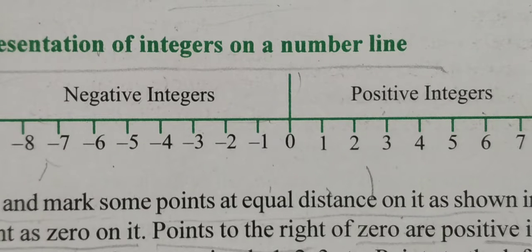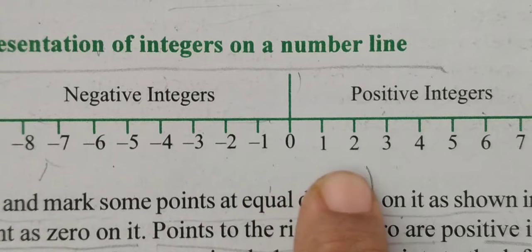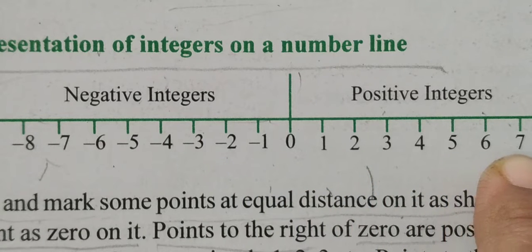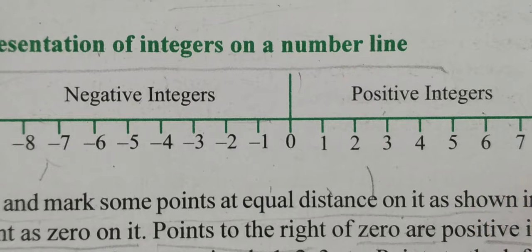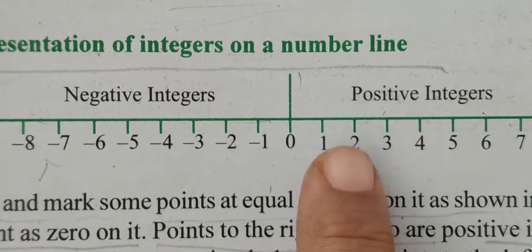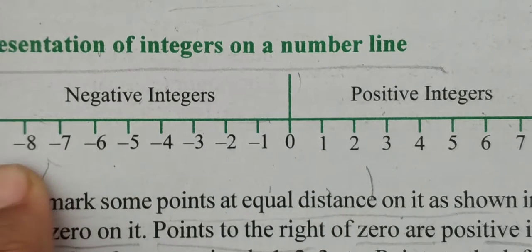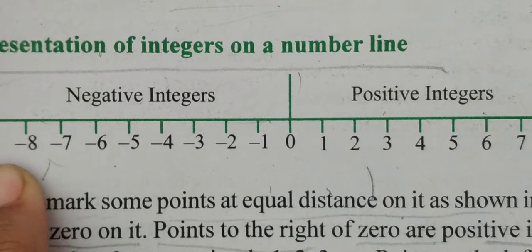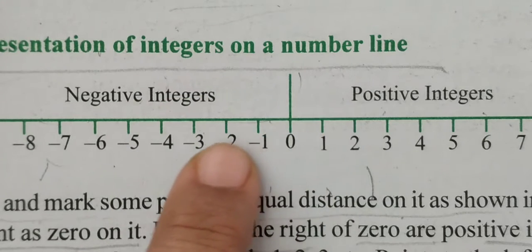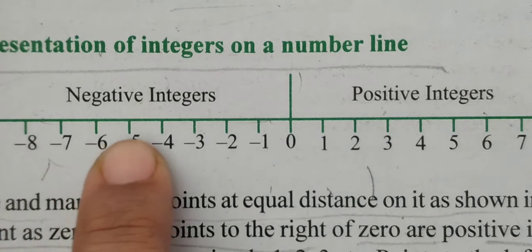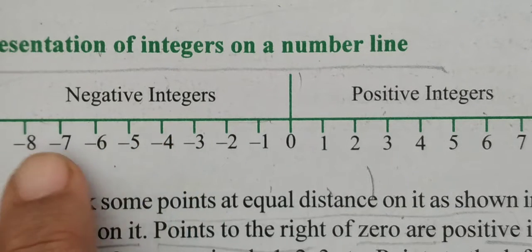Is that clear? You can see as we move towards right hand side of the 0, we get positive integers in ascending order. Same way their values also ascend, and as you move towards the left hand side, the numbers go smaller and smaller, right? अब इसी को हम राइट हैंड साइड की तरफ चलते जाएंगे तो इसका वैल्यू बढ़ते जाएगा.